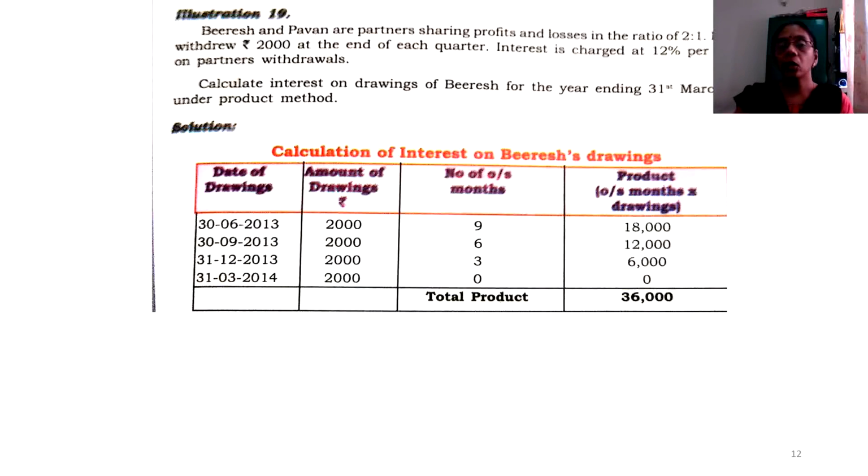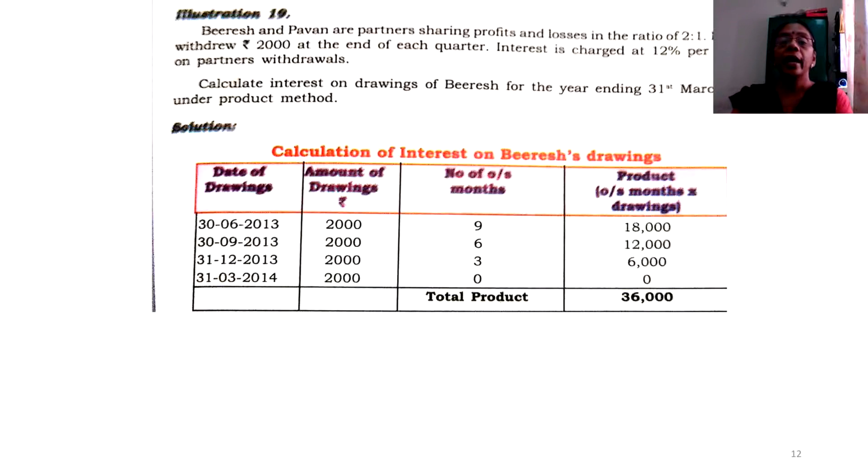Now what is the product all about? Column number 2 into column number 3. 2000 into 9 gives you 18,000. 2000 into 6 gives you 12,000. 2000 into 3 gives you 6,000. 2000 into 0 is 0, not 2000. I have seen many students going wrong here. So any number multiplied by 0 is always 0.